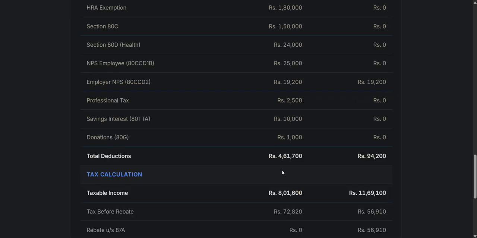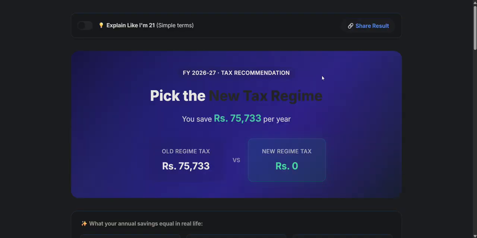Now, this gives you a precise snapshot. I have included this particular feature called Explain Like I Am 21. Tax jargon can be intimidating, with the many legal sections and so forth. All of this is translated into plain, actionable English, making tax planning accessible to everyone. So you just turn this tab on, click share result, and the summary is copied.